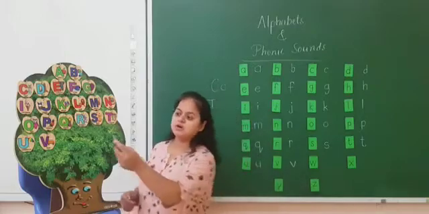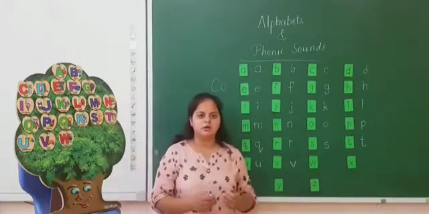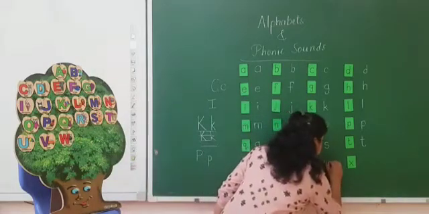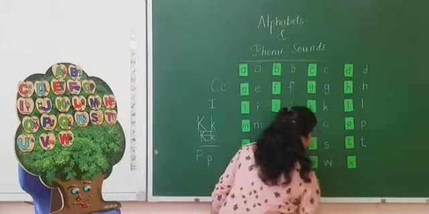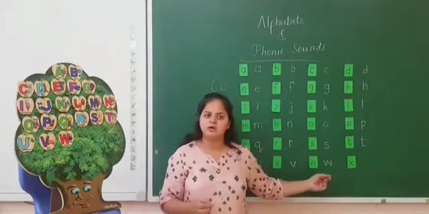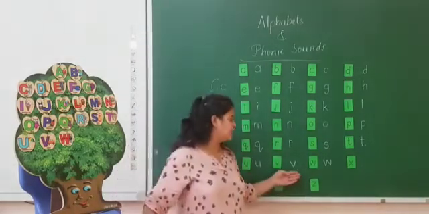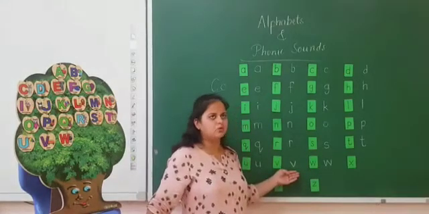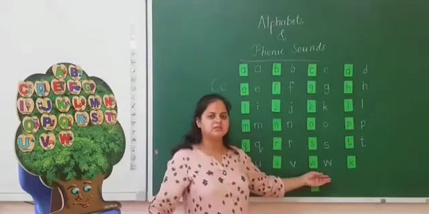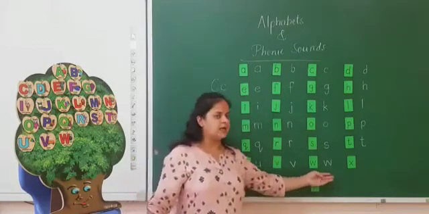The next is W, watch. W sounds V. This is also different in size only. In V, you can hear the sound V only, and in W, the sound is a little bit different.